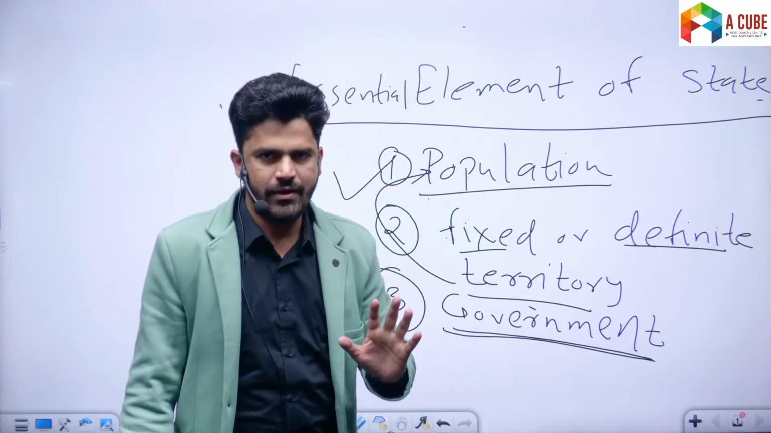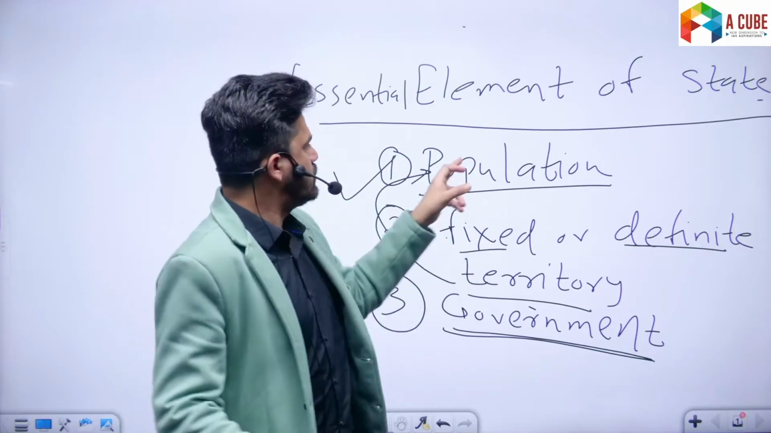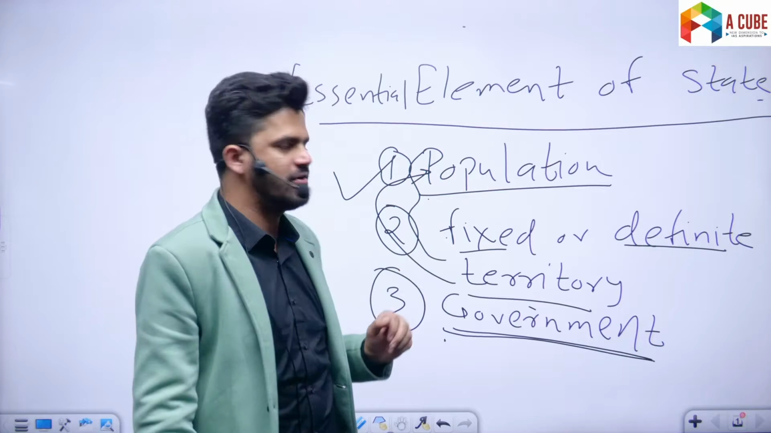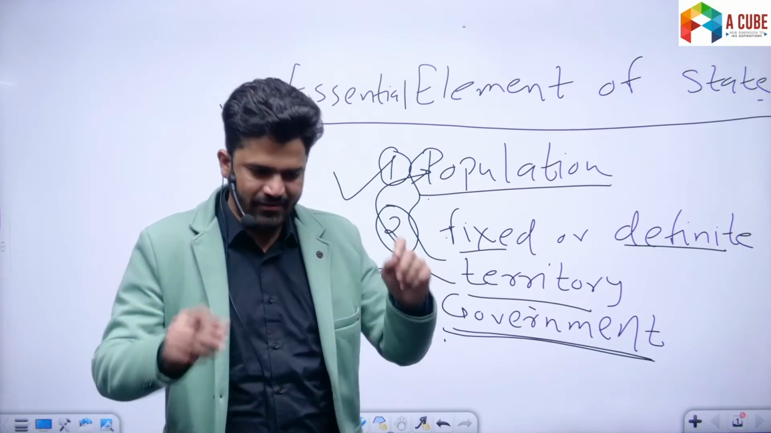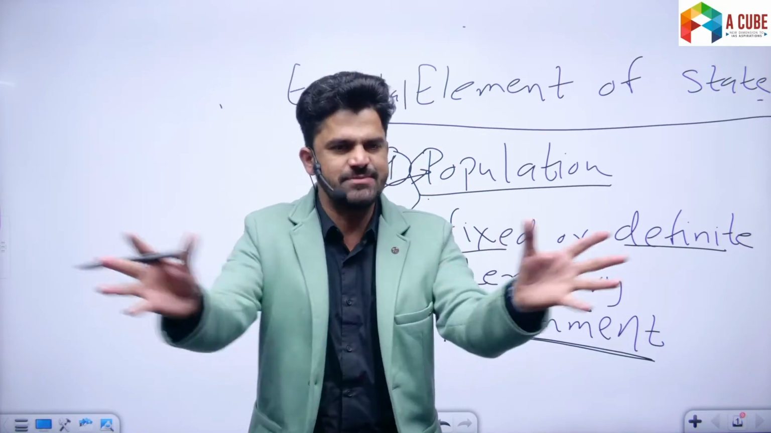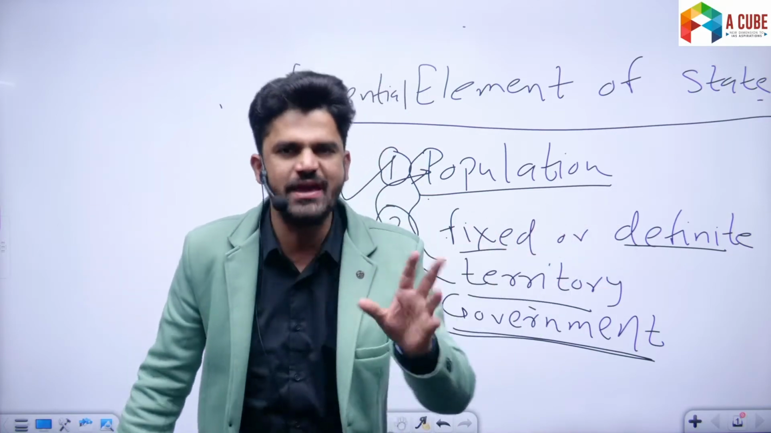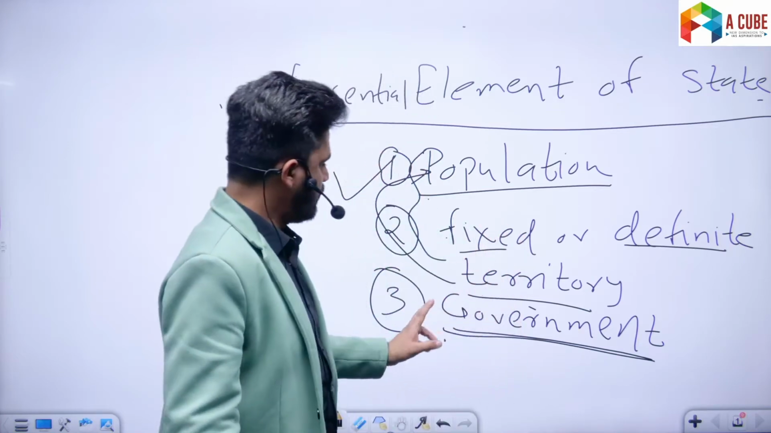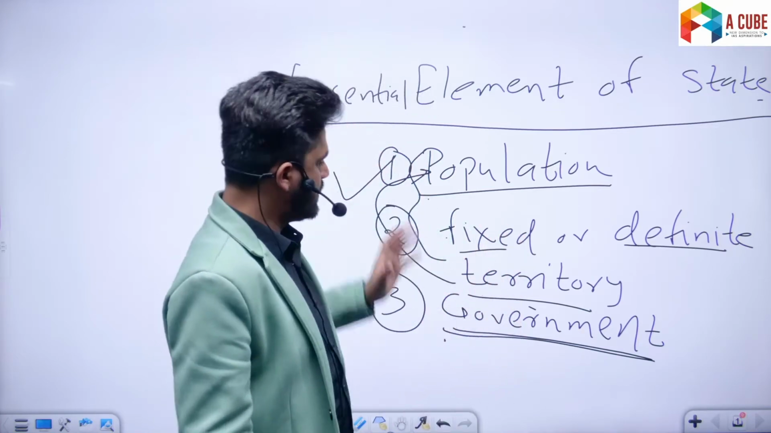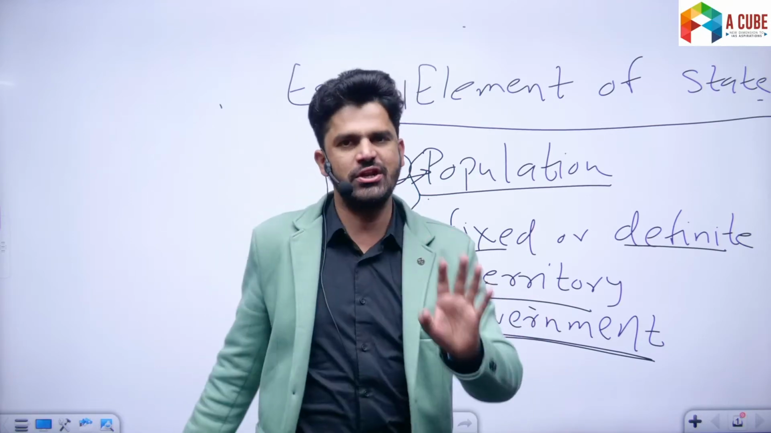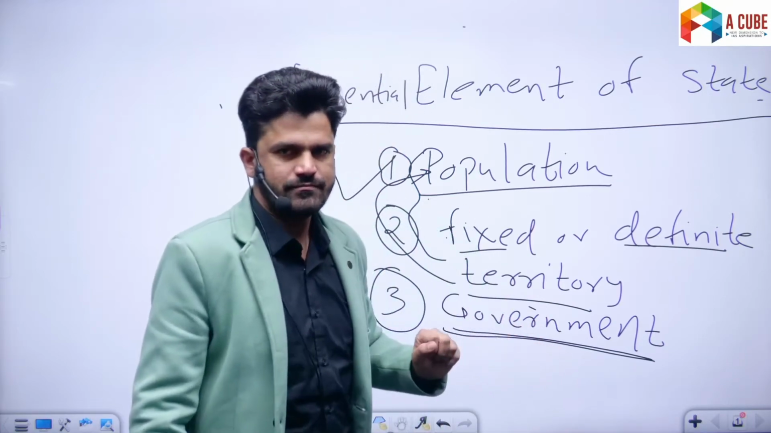Without government, there is no use of having just a population or a territory. There is a requirement of centralized political authority, which will exercise power and which will regulate our human behavior. That's why government is essential. Now I'm going to differentiate between state and government after a while. Just understand that this is also an essential element of the state.